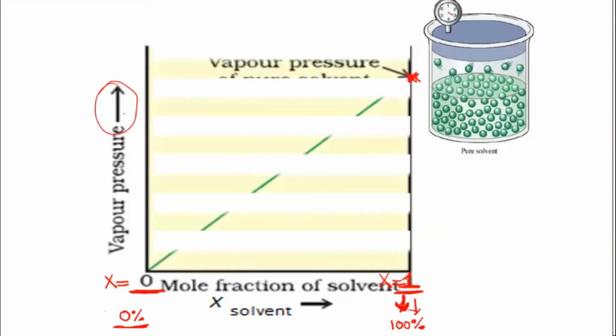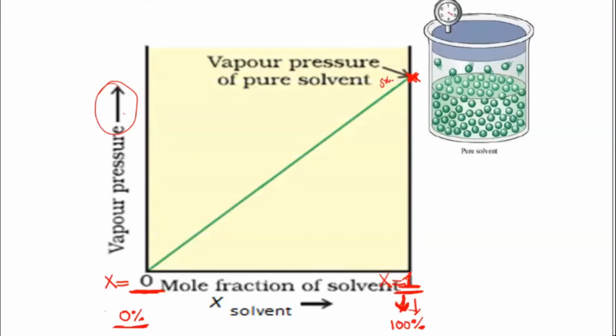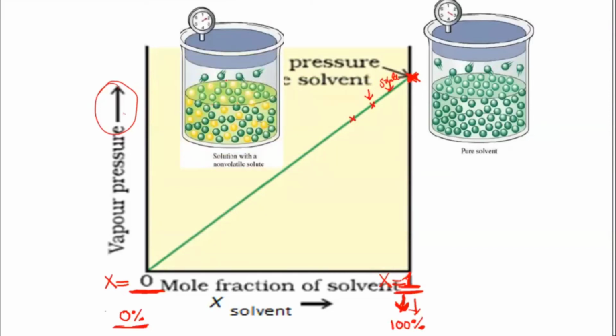And slowly when you introduce your solute particle, what will happen when you add a little bit of solute particle, like yesterday, but we are showing only 1 for the solvent. When I add the solute particles, a little amount of the vapor pressure will decrease. Then I will get less mole fraction for the solvent. Again, if I add still more solute particle, then still it will become less, and it will start decreasing. When I add more and more of the solute particles, because the surface area gets occupied by the solute particles, less amount of vapors will go into the empty space. So vapor pressure will start decreasing.